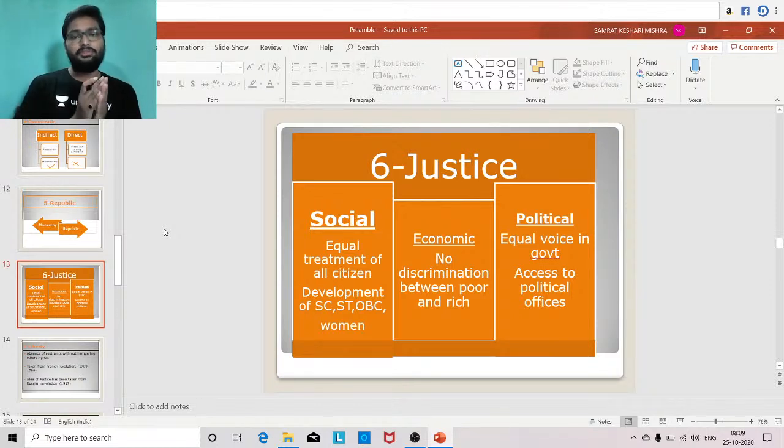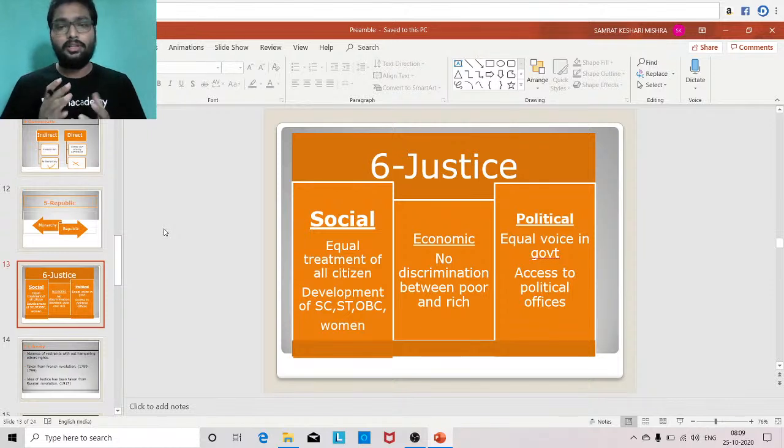Social justice means equal treatment of all the citizens. It means there will be no unequal treatment. Unequal treatment means on the basis of any social distinction instrument. Social distinction instrument means the different sections and segments of society that divide people, that divide citizens. We need a form of distinction. बाजा का मैं social distinction का instrument बोली कोई परिया.